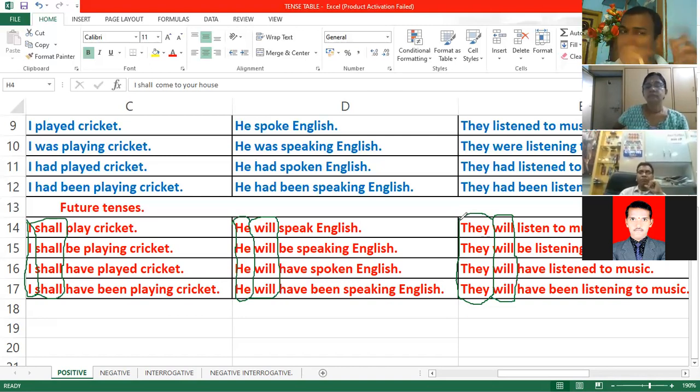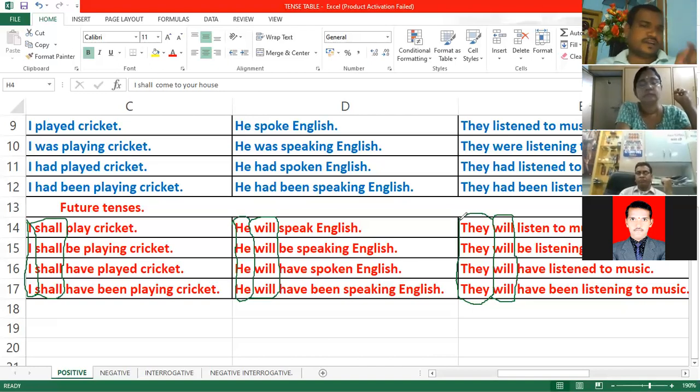Now you just tell me when we should use shall and when we should use will. The points are there in front of you. Second person, which one? You will. You is nothing but a plural kind, so we always follow plural rules: you do, you are, you were, you have, you had. Everywhere, you has been treated as plural and follows the same rules.